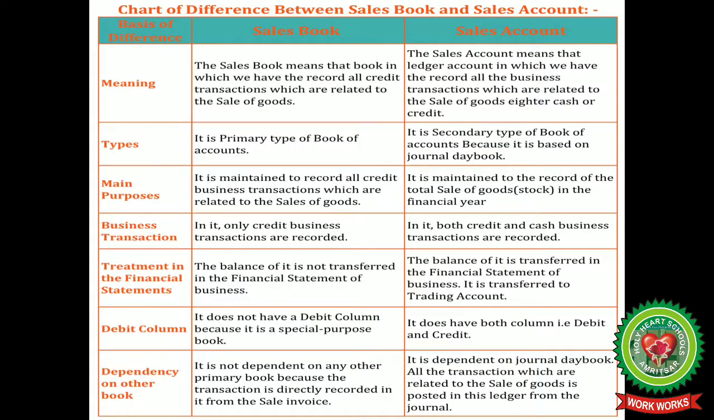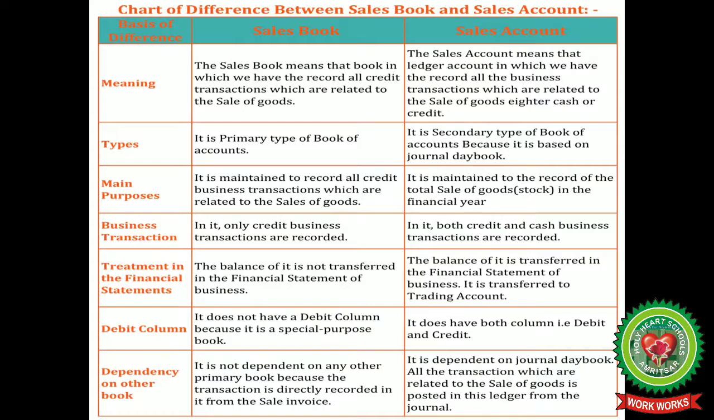Now there is a difference between a sales book and a sales account. Sales book means that book in which we have to record all credit transactions, and sales account is in which all cash as well as credit sales are recorded. Sales book is a primary type of book. Sales account is a secondary book.